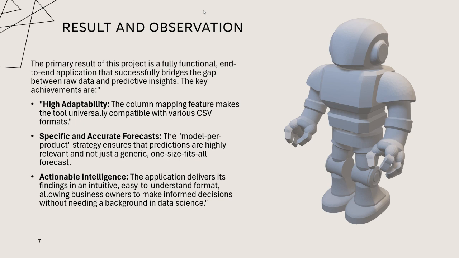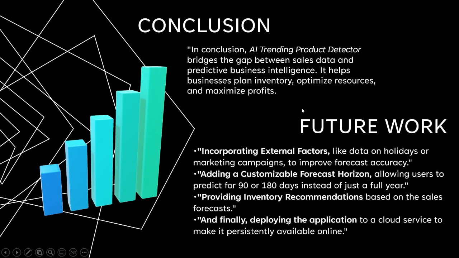And next, that is our conclusion. The conclusion here is that Trending Product Detector bridges the gap between sales data and predictive business intelligence. It helps businesses plan inventory, optimize resources, and maximize profit. And if we talk about future improvements, I plan to integrate real-time data from e-commerce platforms, enhance accuracy using advanced ensemble models, and expand the app with features like customer segmentation and price optimization.